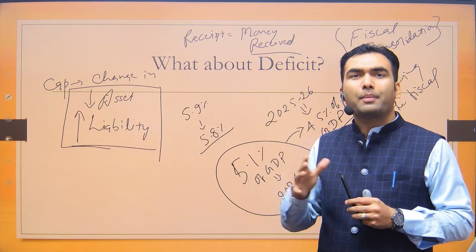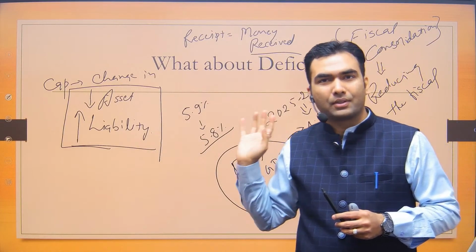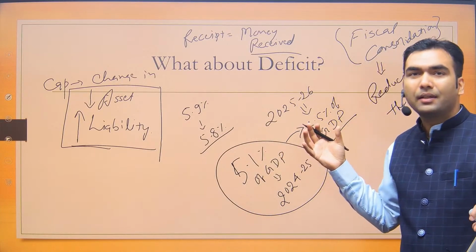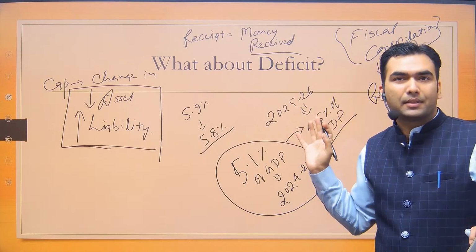A small amount of capital receipt would always be there. Okay? We always have this fiscal deficit. You might already have discussed it, that a developing country will always have a deficit budget.